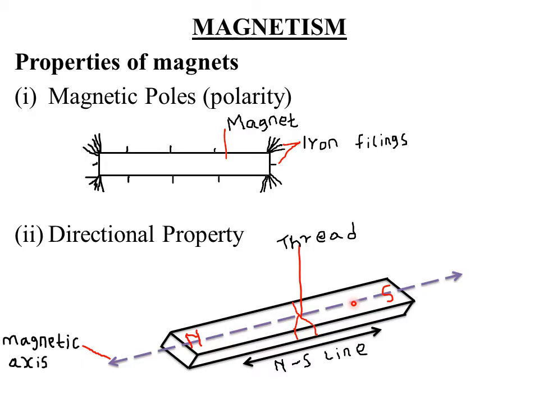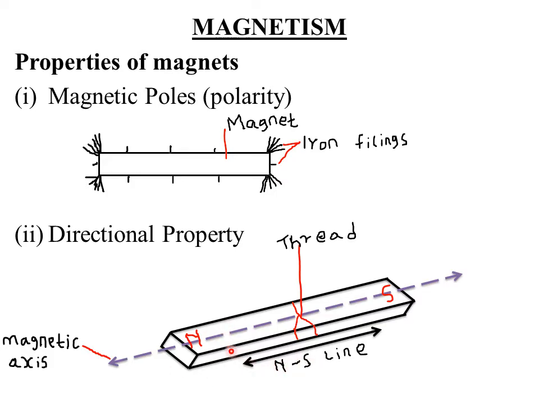So the pole of the magnet which points towards the north direction is called the north-seeking pole, or simply the north pole. So if a bar magnet is suspended in free air in an open place, it rests along a certain particular direction. That is, it aligns in the north-south direction.